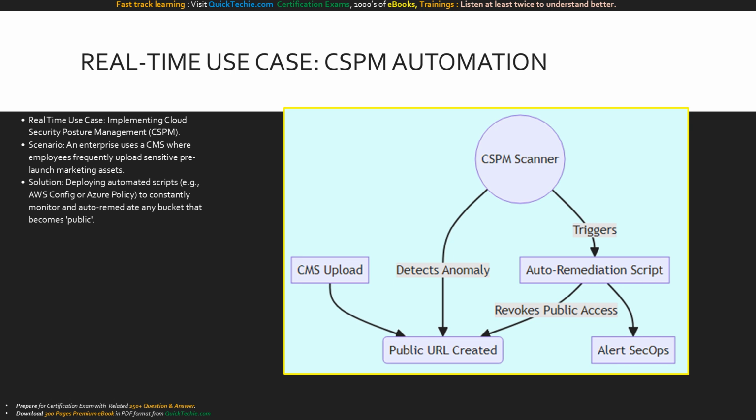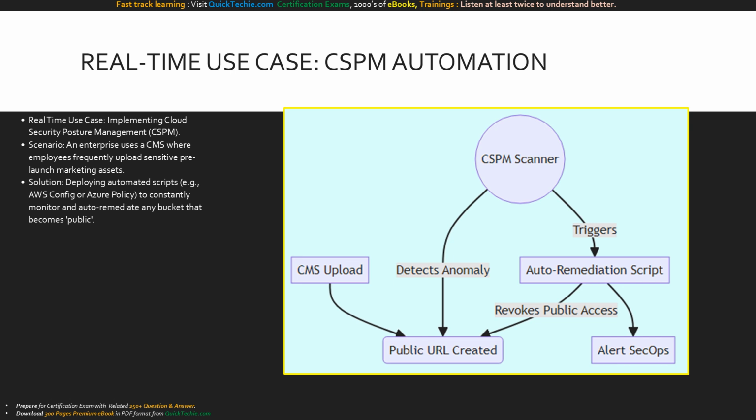If an API call attempts to change a storage bucket's policy to public, or if an asset is flagged with a public URL without prior authorization, an automated Lambda function immediately reverts the permission back to private and alerts the security team. This shifts security from manual compliance to automated enforcement.